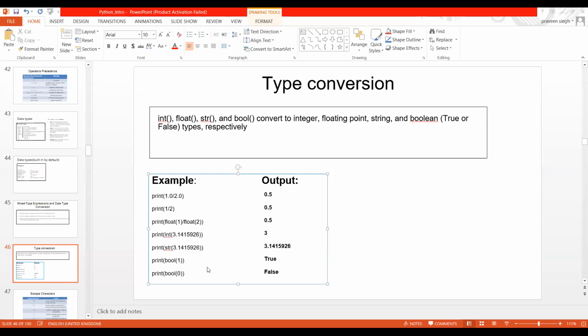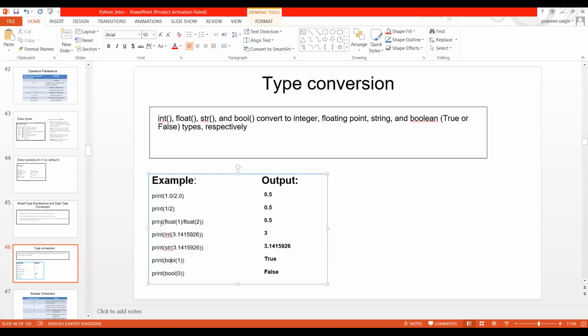Suppose you have created one variable with this converted. Now you check the type of this particular print, and it will show you that though it looks like a floating value, it is not a floating value. You have converted it into a string. In the same manner, if you mention bool 1, then you will get True, and bool 0, then you will get False. So this is how conversion takes place. Okay, I guess we are good to go ahead.